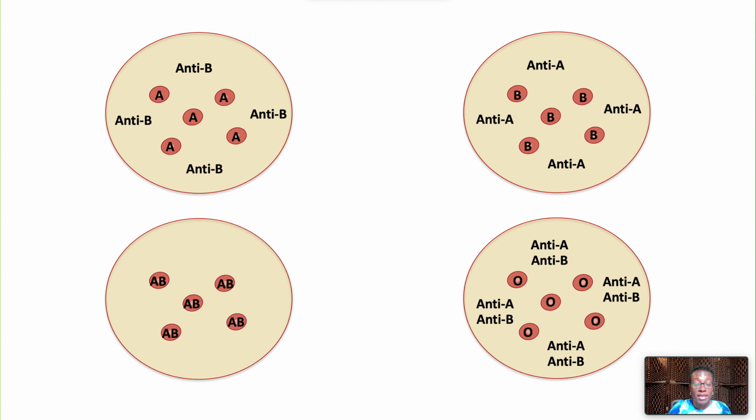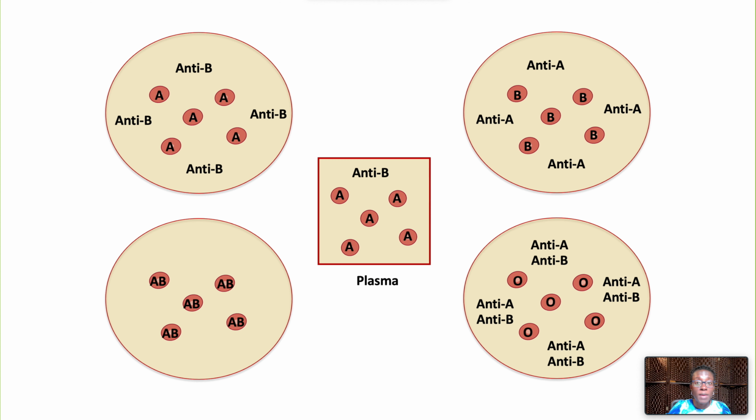Because they have no anti-A or B antibodies in their plasma, Group AB is the universal red blood cell recipient. Group A plasma has anti-B antibodies and should not be transfused where there are B red cells. Therefore, Group A plasma can be transfused to Group A and O recipients.